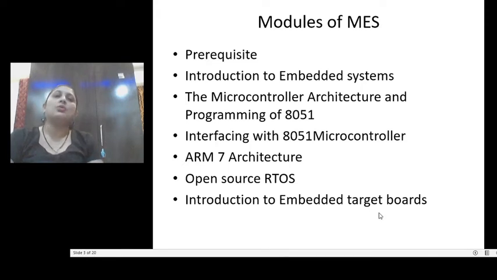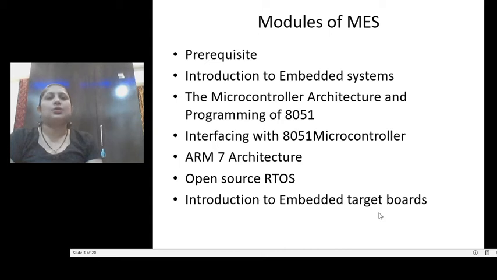Then we are learning how to interface the 8051 with different devices. Your syllabus mentions how we can interface the 8051 with the keyboard matrix, and how we can interface the 8051 with the ADC and DAC. ADC means analog to digital converter and DAC means digital to analog converter. After that, we are going to learn ARM7 architecture, that is Advanced RISC Machine architecture. There also we have to learn basic programming of ARM7.